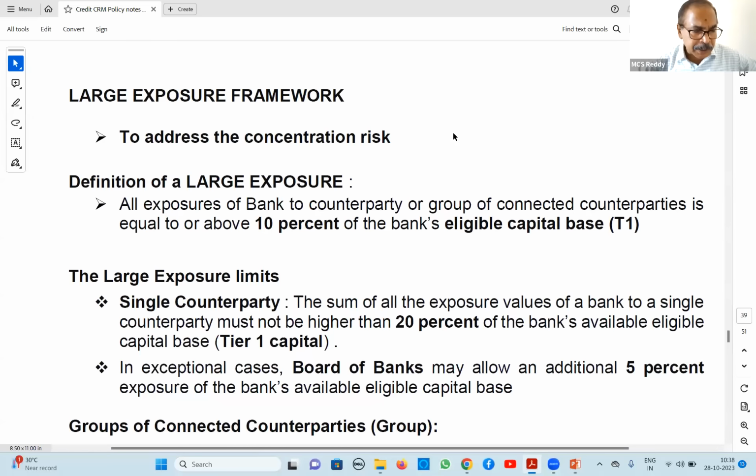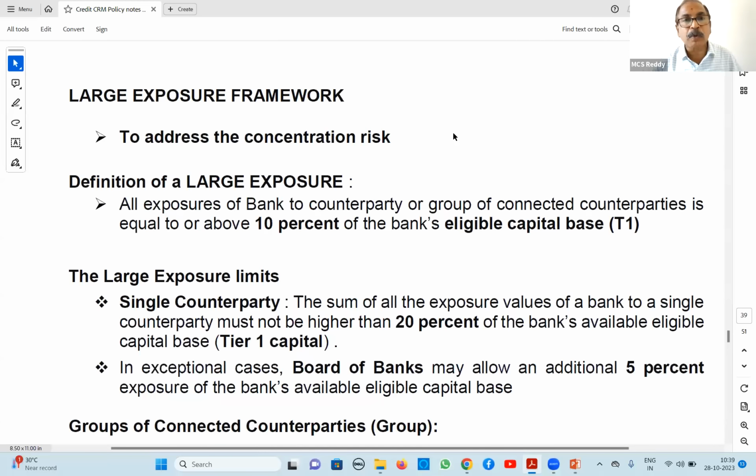What is this concentration risk? If a bank sanctions loans to a particular person or group, suppose Reliance is one group, similarly Adani is one group, and the majority of your loans are sanctioned to a particular group, if that group fails, the bank also will fail. Similarly, if the majority of loans are given to a particular sector or industry, then if that industry fails, the bank also fails.